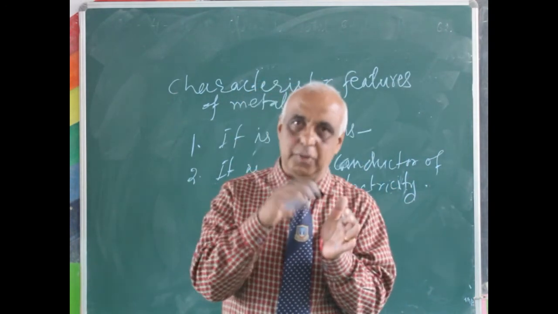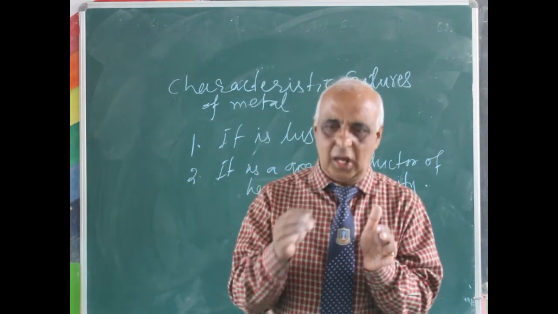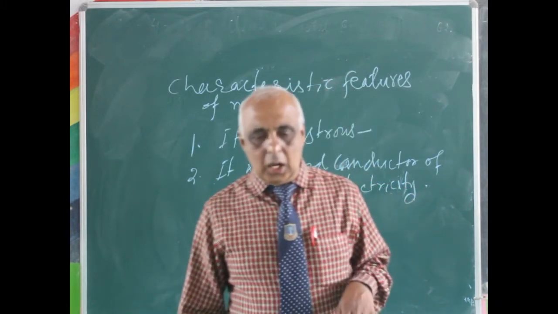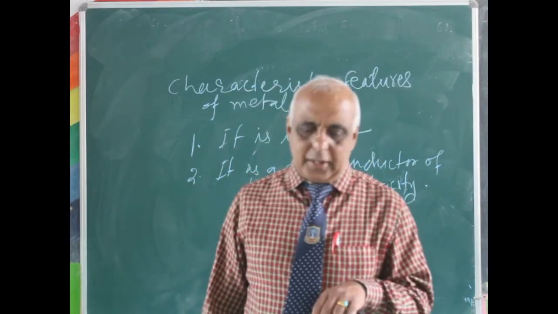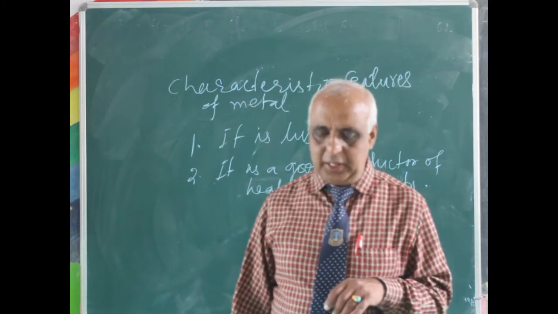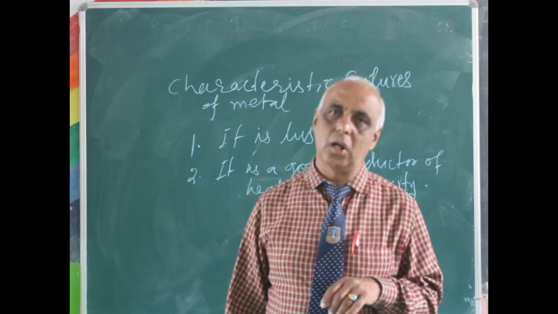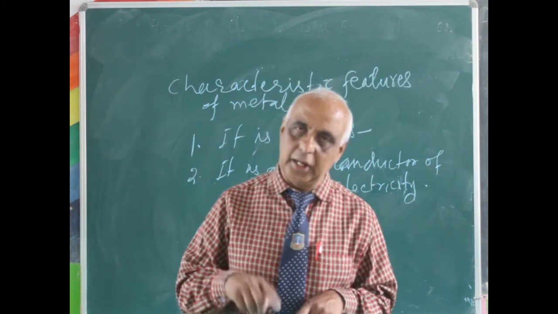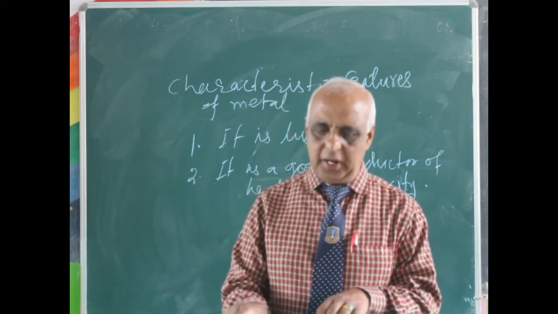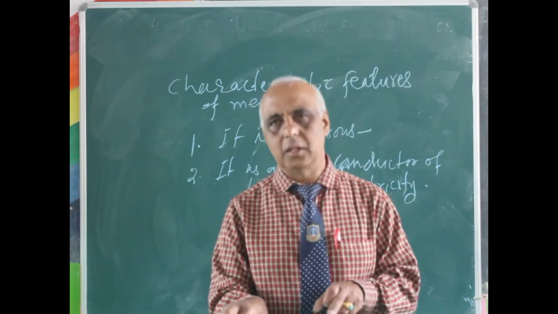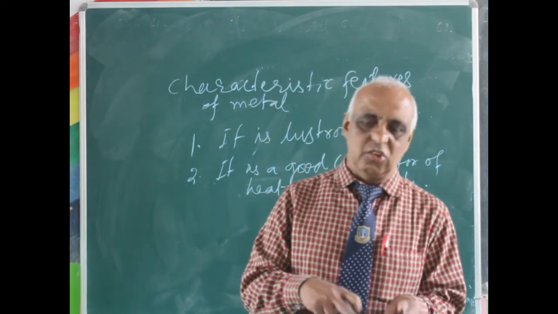It is just opposite. Metal was lustrous, but non-metal has no luster. That means it does not have shining properties, whereas metal has shining properties.